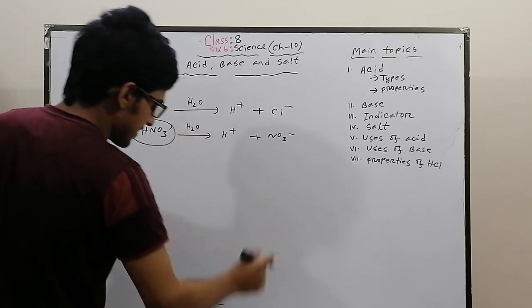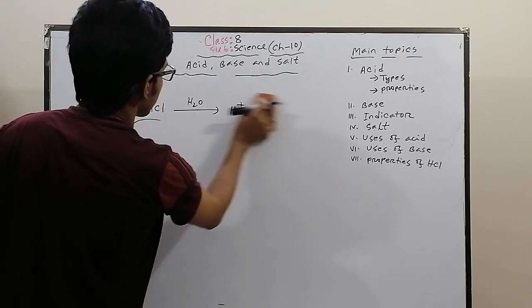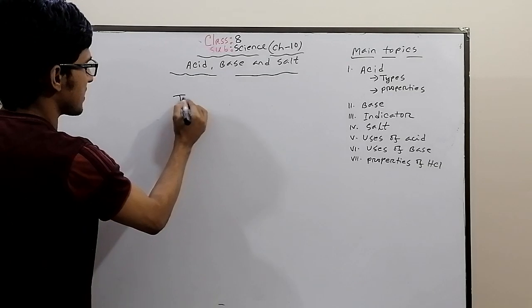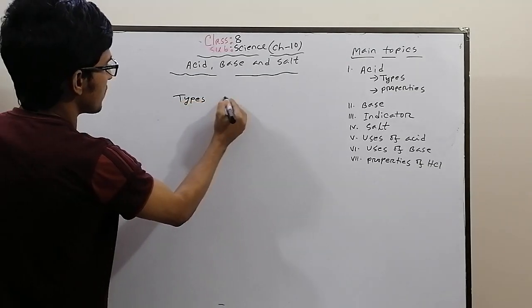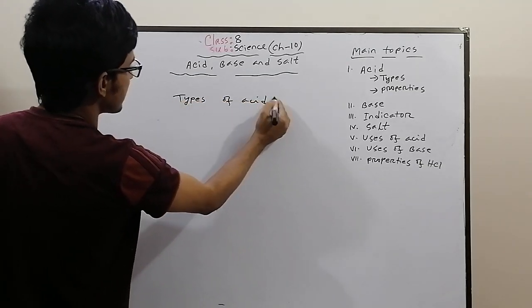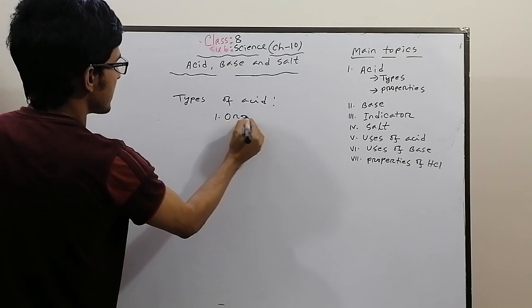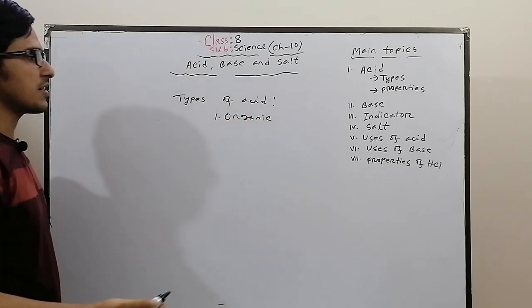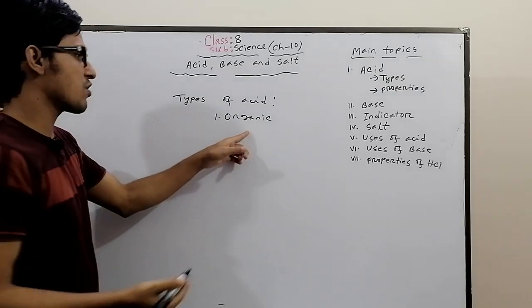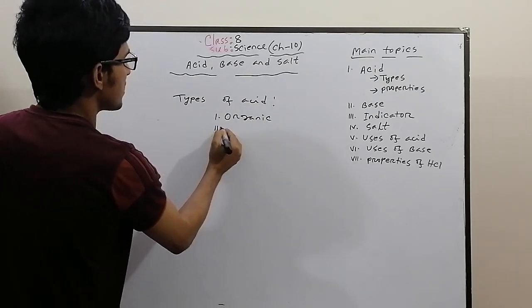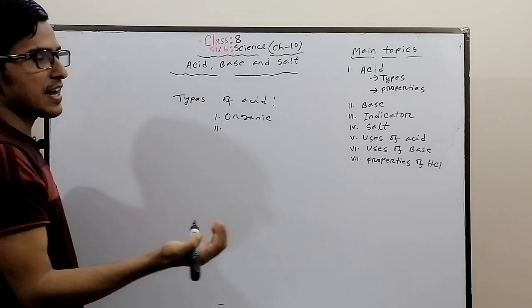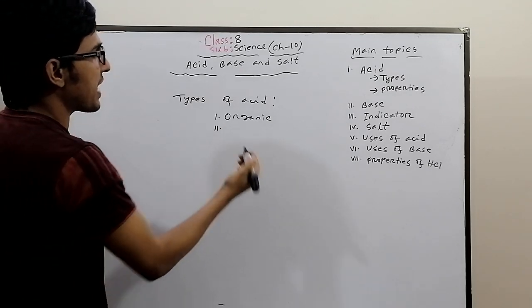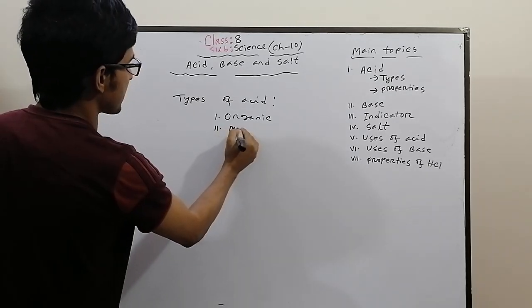There are two types of acid: organic acid and inorganic acid. Organic acid is the acid which is found in fruits and vegetables, and the acid which is found as mineral in mines is called inorganic acid or mineral acid.